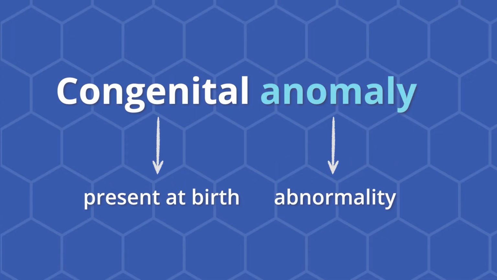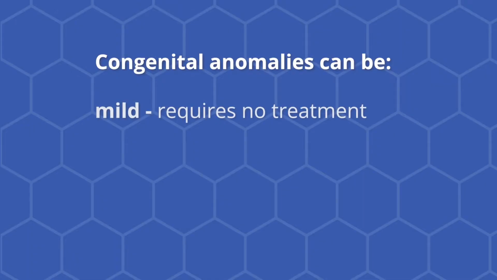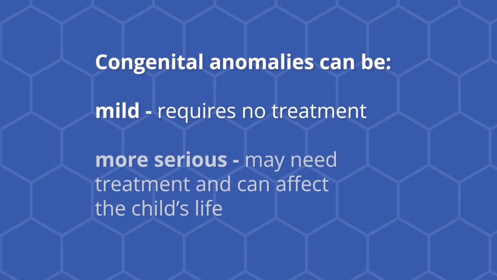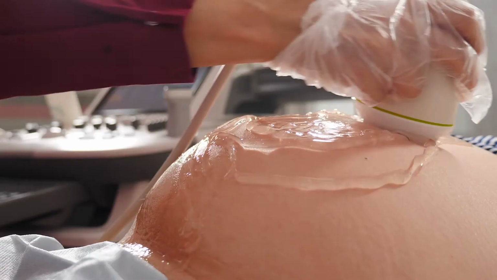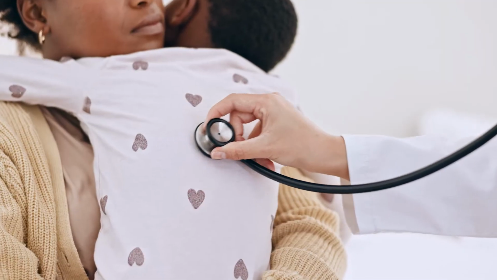The term congenital anomaly is more accurate since it encompasses a variety of changes that can occur to a fetus during its development rather than during birth. Some congenital anomalies are mild and do not require treatment, while others are more serious, require treatment, and can affect a child's life in many ways. Some congenital anomalies can be detected before birth, while others may not be diagnosed until later in life.